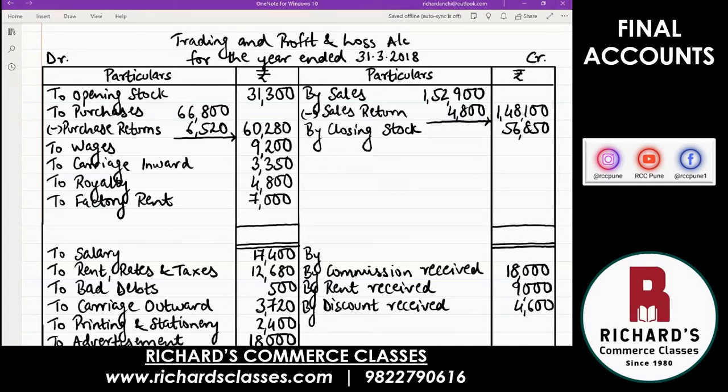Okay. Now time to close your accounts and find out. From the trading account, you get gross profit. From profit and loss account, you get net profit. We'll understand that. So firstly, only above the line, let's do the calculation. So above the line, I need the total of the debit side and the credit side. I need both these totals, debit and credit. But remember, only above the line, not below.